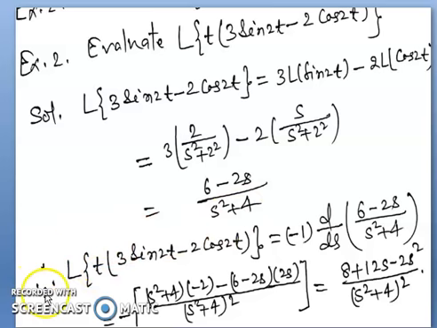Now L of t (3 sin 2t minus 2 cos 2t) becomes minus 1 to the power 1 d by ds of F(s), and here F(s) is (6 minus 2s) divided by (s square plus 4). So after differentiation with respect to s, it becomes (8 plus 12s minus 2s square) divided by (s square plus 4) whole square. So this is the solution of the problem. Thank you.